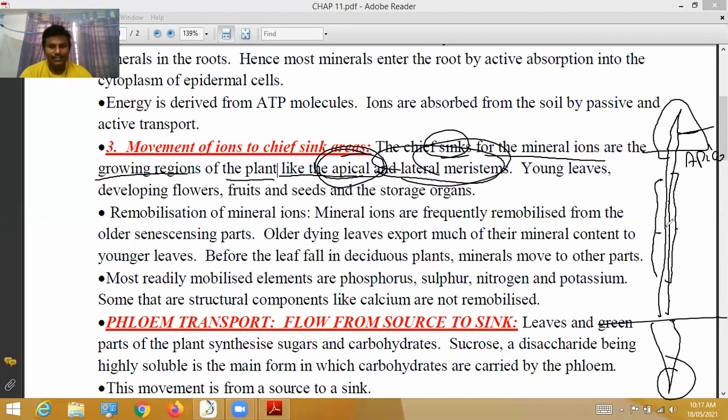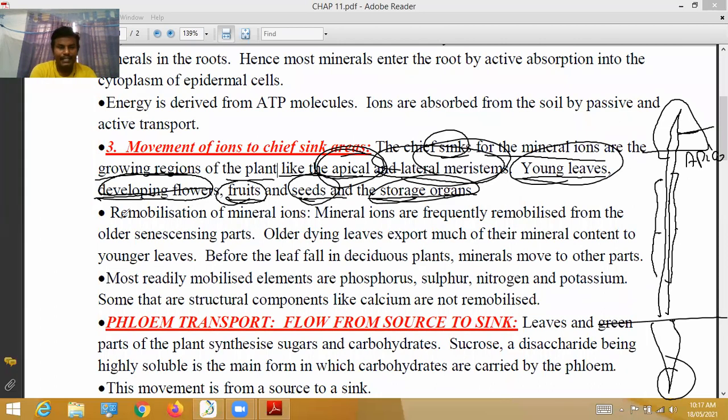Minerals are stored along with them in young leaves, developing flowers, fruits, seeds, and storage organs. In the young leaves, mineral ions are stored, and with the help of those minerals the leaves perform photosynthesis. With the help of minerals only, the flowers grow. The fruits store food material with the help of mineral ions. In seeds and storage organs too, minerals are stored.